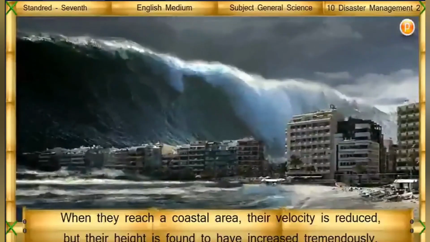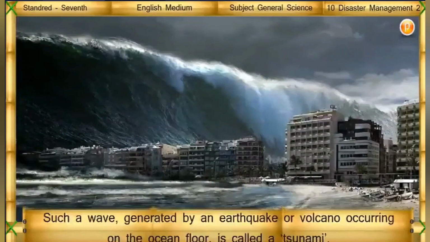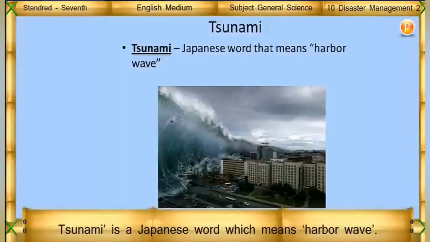When they reach a coastal area, their velocity is reduced, but their height is found to have increased tremendously, even to about 30 meters. Such a wave generated by an earthquake or volcano occurring on the ocean floor is called a tsunami. Tsunami is a Japanese word which means harbor wave.